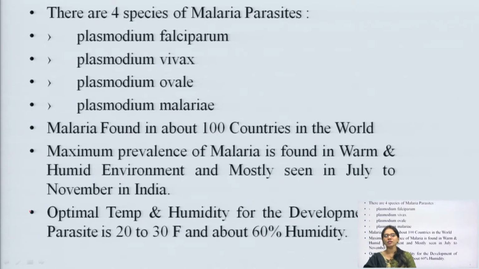This means the development of the 4 species of malaria parasite requires this optimal temperature and 60% humidity.